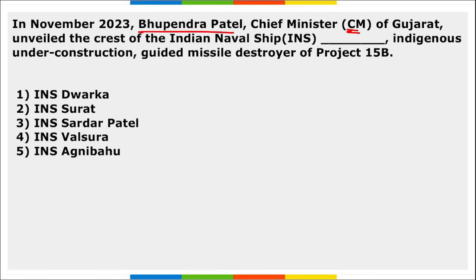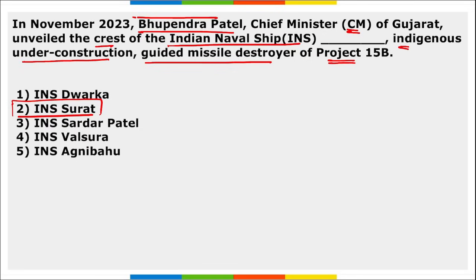Bhupendra Patel, Chief Minister of Gujarat, unveiled the crest of the Indian naval ship Surat, indigenously under construction guided missile destroyer of Project 15B. So remember, it is INS Surat, right? Bhupendra Patel, Chief Minister of Gujarat, unveiled the crest of the Indian naval ship Surat that is indigenously being built and it is under construction. It is a guided missile destroyer of the Project 15B.